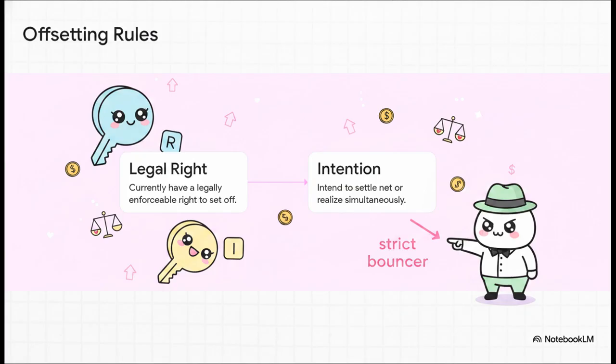for offsetting. To present a net amount, you must currently possess both the legally enforceable right to set off the amounts and the actual intention to either settle on a net basis or realize the asset and settle the liability simultaneously. And that right of set-off cannot be contingent on some future event. It has to be legally enforceable in the normal course of business, in the event of default, and even in bankruptcy. So if you just have the intention to net them, but not the ironclad legal right, you cannot offset.